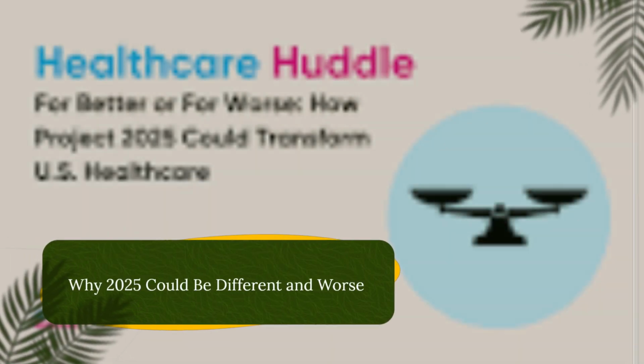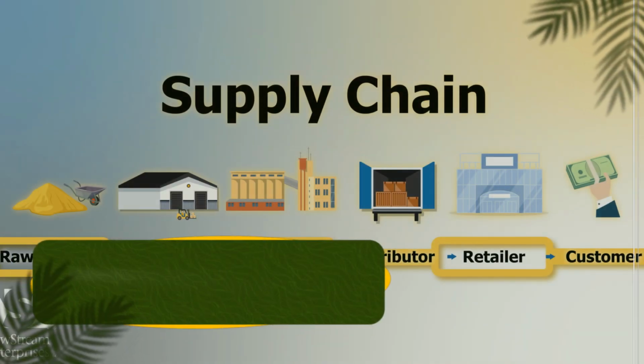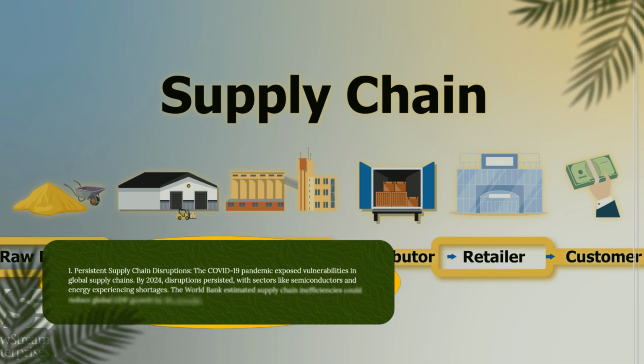Why 2025 could be different and worse. 1. Persistent supply chain disruptions. The COVID-19 pandemic exposed vulnerabilities in global supply chains. By 2024, disruptions persisted, with sectors like semiconductors and energy experiencing shortages. The World Bank estimated supply chain inefficiencies could reduce global GDP growth by 1% annually.